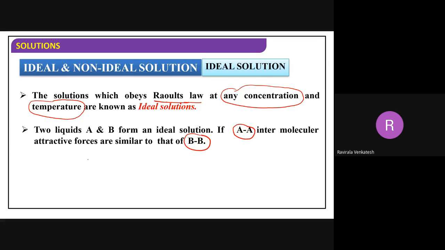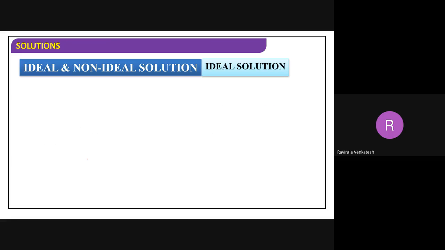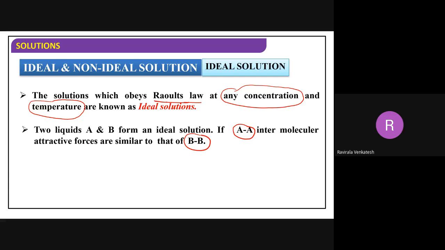Then only they exhibit ideal behavior. Whenever two liquids are mixed, if A-A and B-B interactions are similar attractive forces, then we can get the ideal solution. I think everyone understood it.